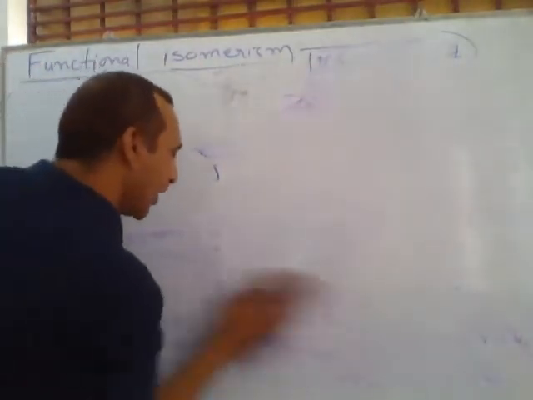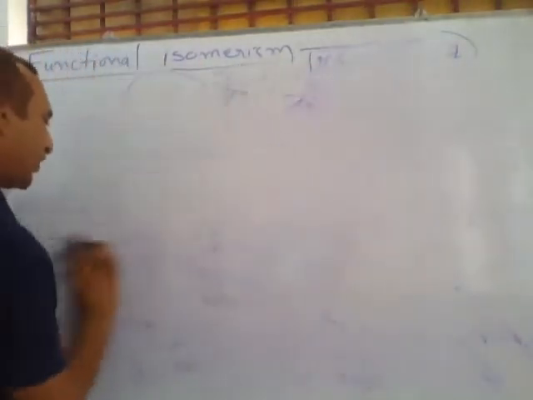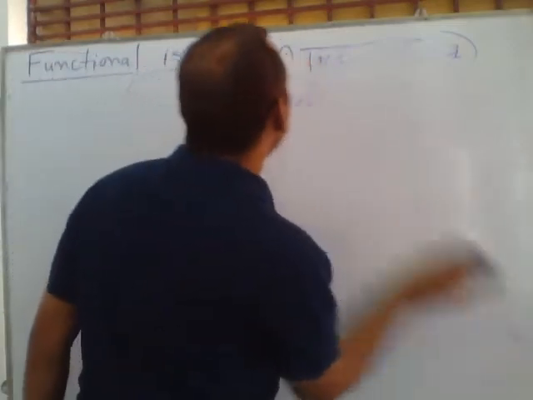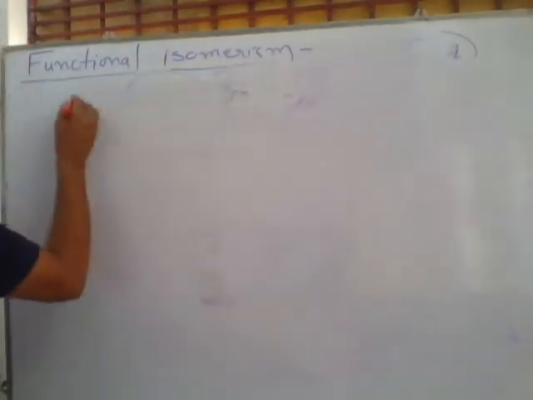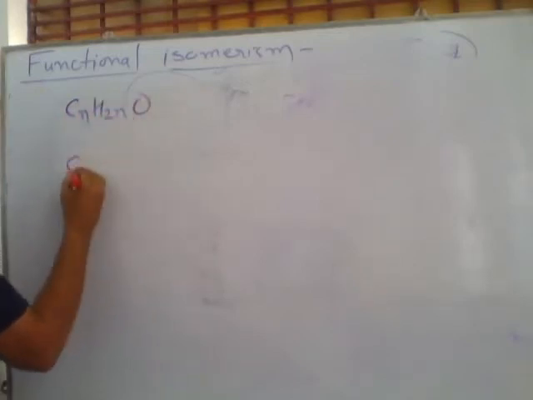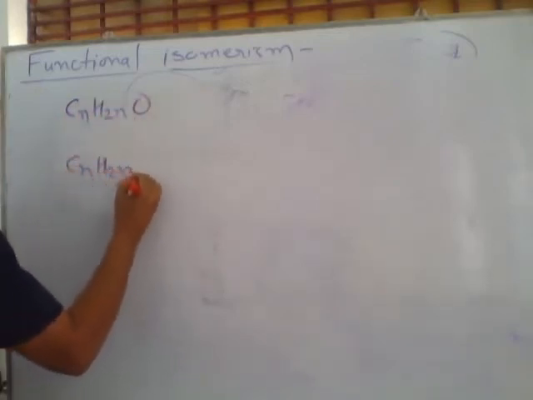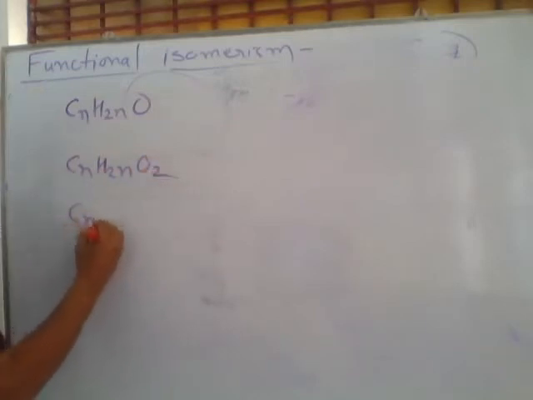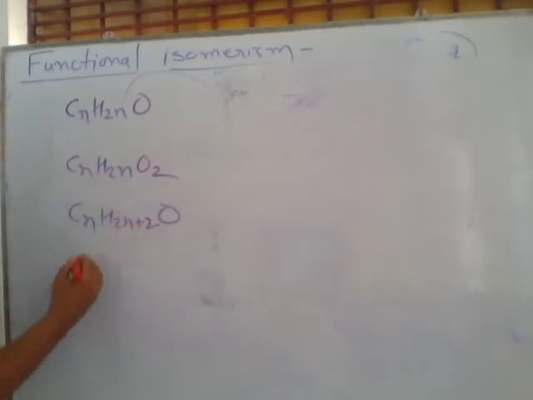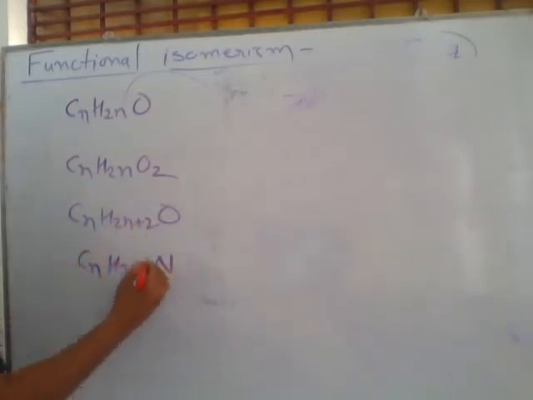In short, how can we remember which type of functional groups are present in a given molecular formula? To remember, we write a simple form: CnH2nO, CnH2nO2, CnH2n+2O, and CnH3N.